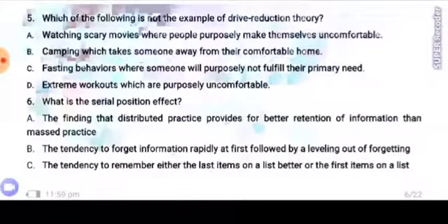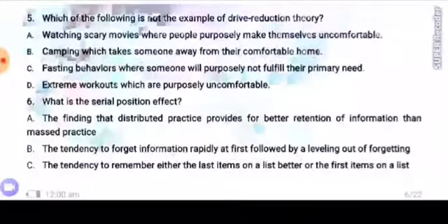Which of the following is not the example of drive reduction theory? This question is mistakenly inserted to this chapter, but it's the question of chapter 5. However, let's see it. Which of the following is not the example of drive reduction theory? Watching scary movies where people purposely make themselves uncomfortable. Camping which takes someone away from their comfortable home. Fasting behaviors where someone will purposely not fulfill their primary need. Extreme workouts which are purposely uncomfortable.